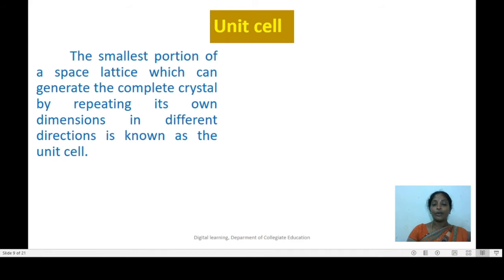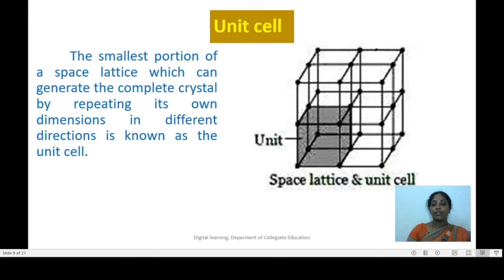Now let us understand the unit cell with the help of a figure. Imagine the space lattice as shown in the figure and assume that the lattice points in the space lattice are connected by lines. If you carefully observe the space lattice, there exists a small portion which is repeated in the space lattice.